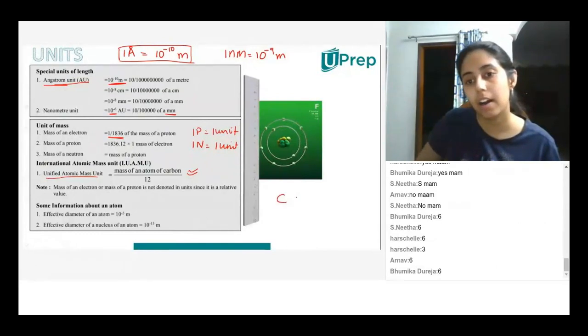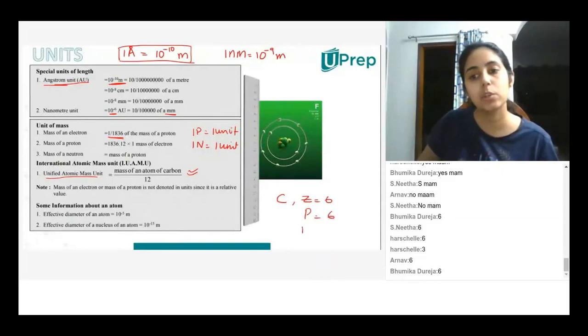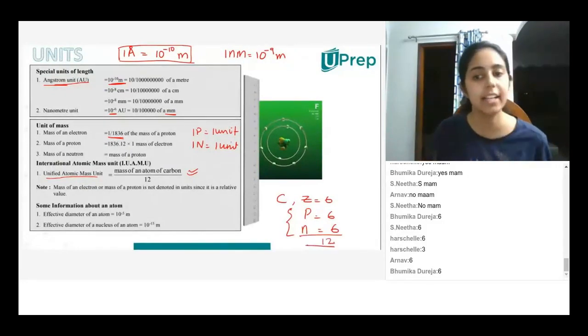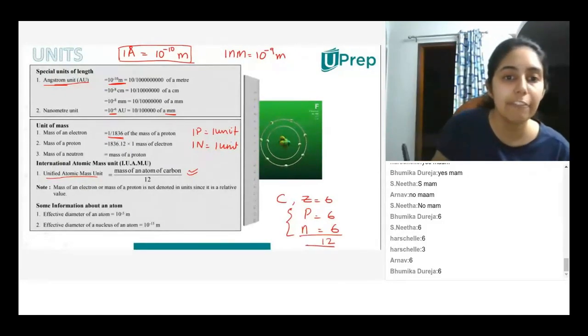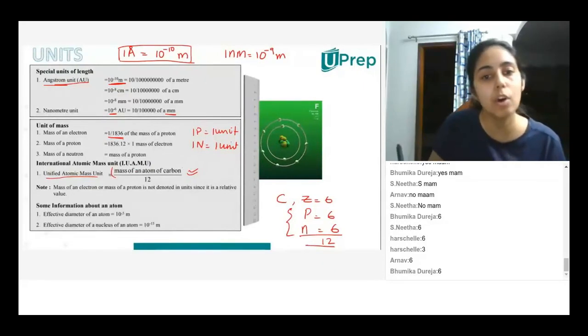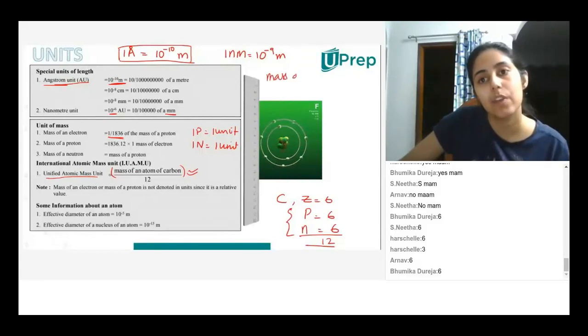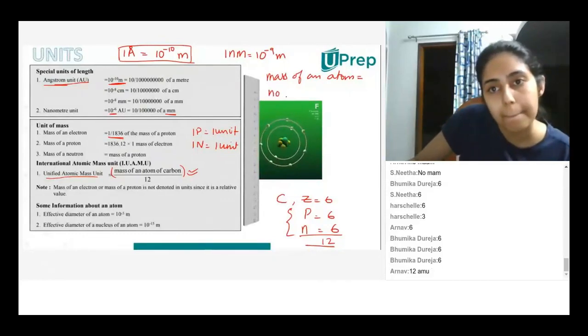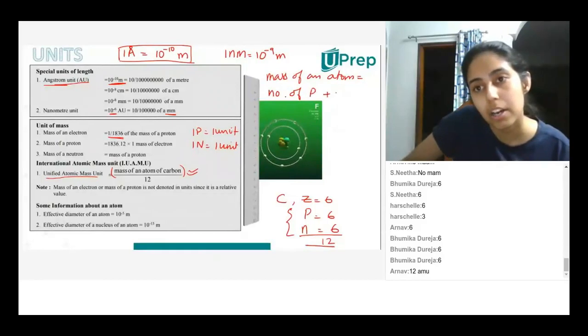Carbon atomic number is 6, protons 6, neutrons are also equal to 6. Now if I add the mass of the protons and neutrons, I'll end up getting 12. So the mass of an atom is equal to the number of protons plus the number of neutrons.